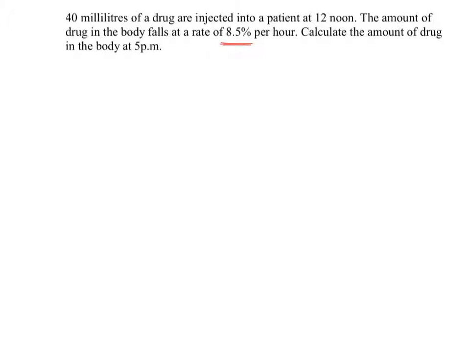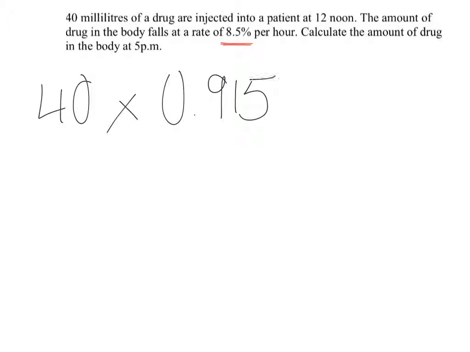So same starting point, 40. We're going to be multiplying. And then what we have to think about is, what is 100% minus 8.5%? Well, that's 91.5%, so 0.915. And from 12 until 5 is 5 hours. And if we put that in the calculator, we get 25.65, and then it's millilitres, so ml.